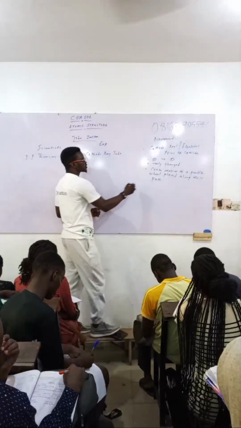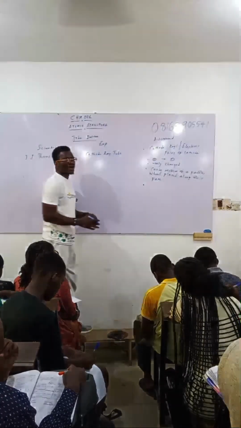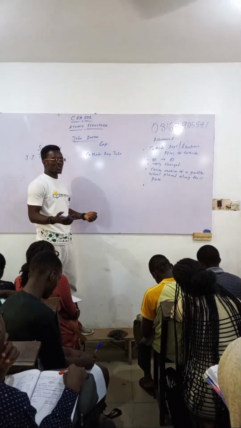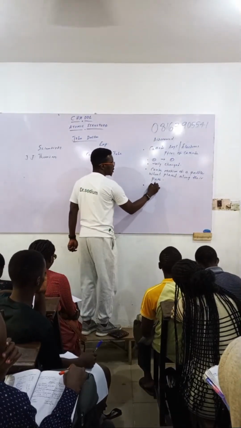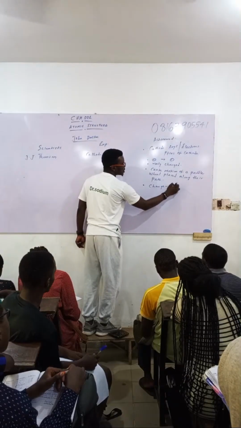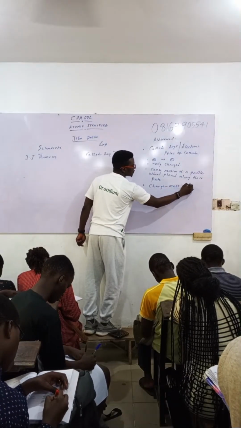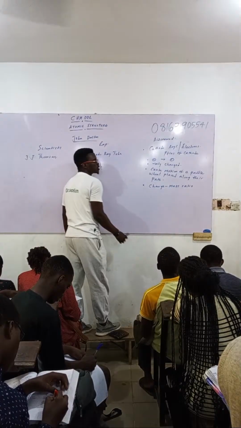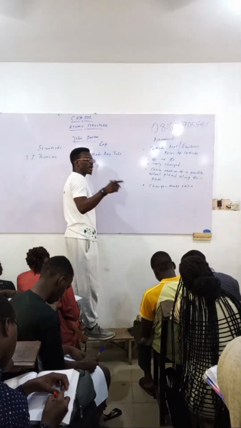So cathode rays. Now, when he was studying it, he discovered what we call the charge to mass ratio. Please note the difference in what I'm saying: the charge to mass ratio of an electron is different from the charge of an electron.